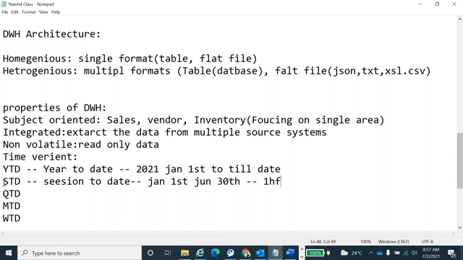Year to date means year start to till date. Season to date depends on which half year you are in, so now it will give the data from July 1st to whatever date we are on right now.